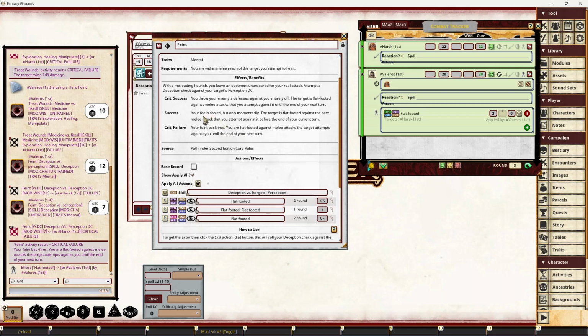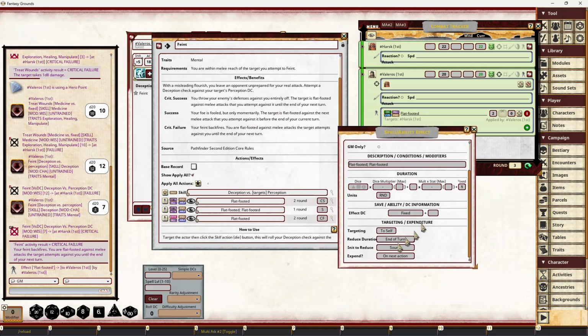The second one's interesting. Your foe is flat-footed, but only momentarily. The target is flat-footed against your next melee attack that you attempt against it till the end of your current turn. So it's set to end of turn for 1 round, so it's only valid until the end of this current turn. It's targeting to self, so it's only flat-footed against me.